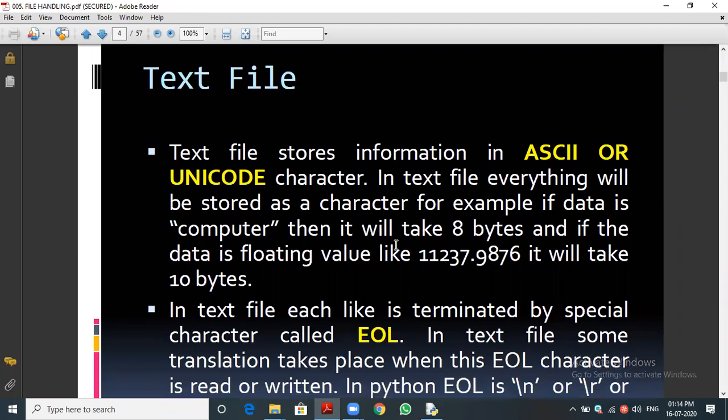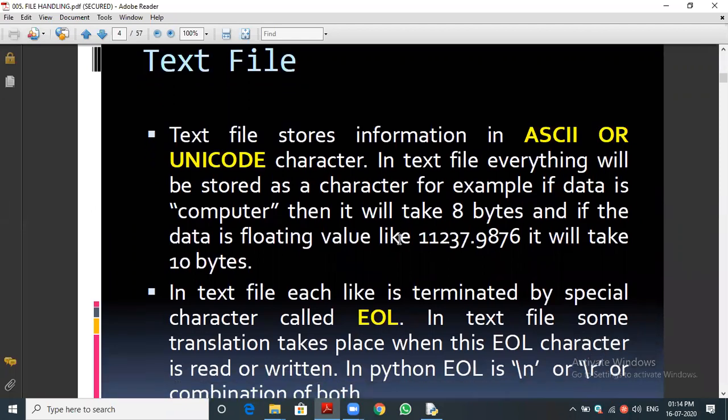These are the two important points about the text file. It will be stored in the form of ASCII or Unicode, and whatever data it is, a number or string, it will be stored in the form of characters. Let us see 11237.9876. It will take 10 bytes. You can see how many characters are there: 9 numbers, 1 dot, totally 10 bytes. I already said that even one space is considered as one character. That is why it shows 10 bytes.